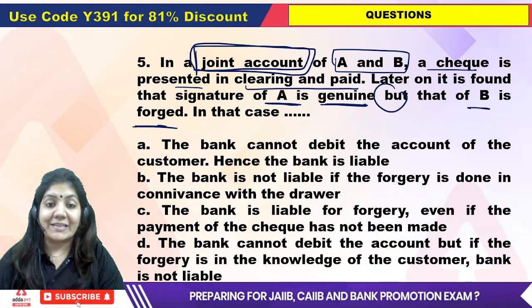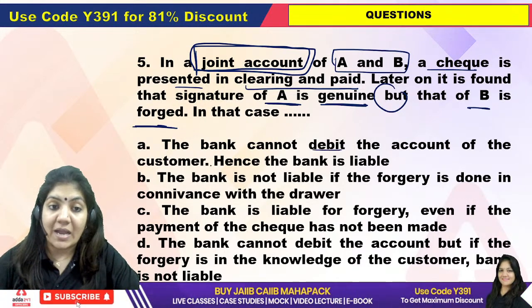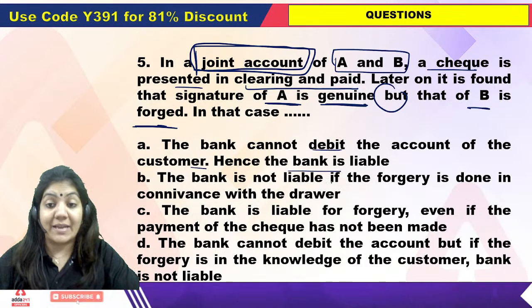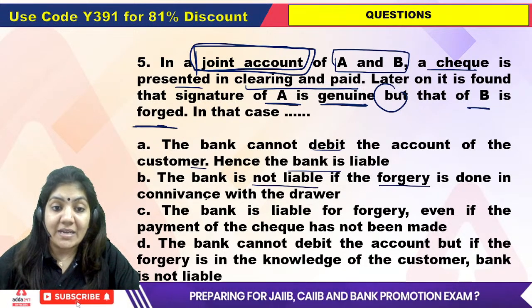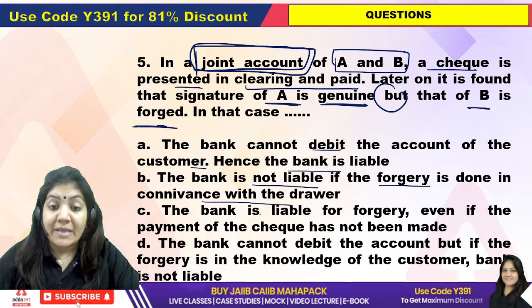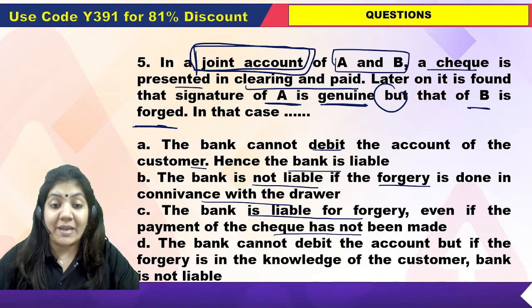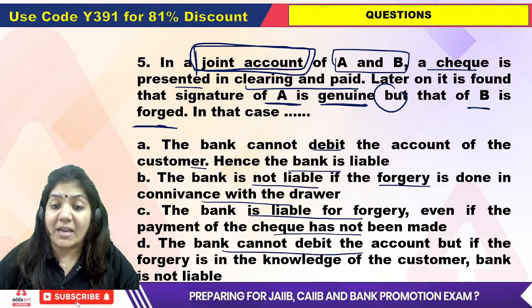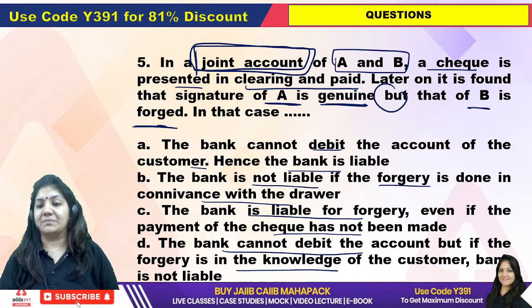So in that case, class, what will be the exact answer? The bank cannot debit the account of the customer, hence the bank is liable. The bank is not liable if the forgery is done in connivance with the drawer. The bank is liable for forgery even if the payment of the check has not been made, and the bank cannot debit the account, but if the forgery is in the knowledge of the customer, the bank is not liable.